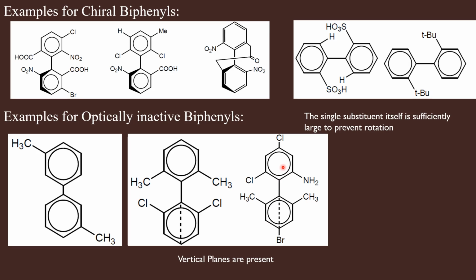And here we have, in one ring there are different substituents, but in the other ring there are similar substituents on both the sides. As a result, this ring has a vertical plane of symmetry. According to the conditions for chirality of biphenyl, both the rings should not have vertical planes, but here this ring has a vertical plane of symmetry. Therefore, this molecule is also achiral.